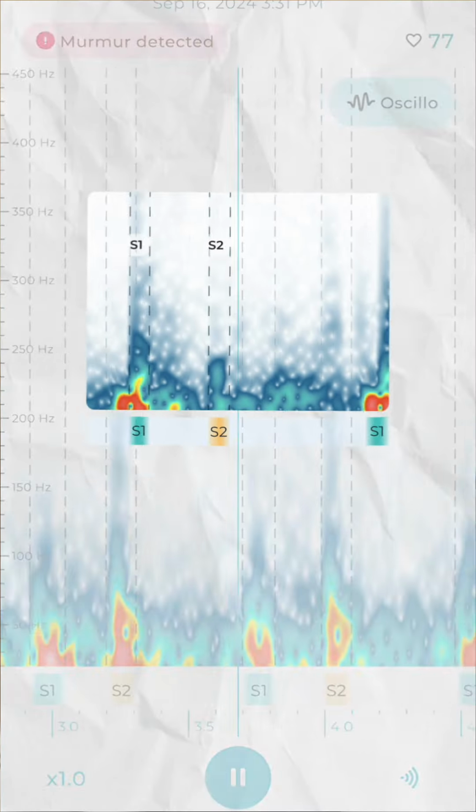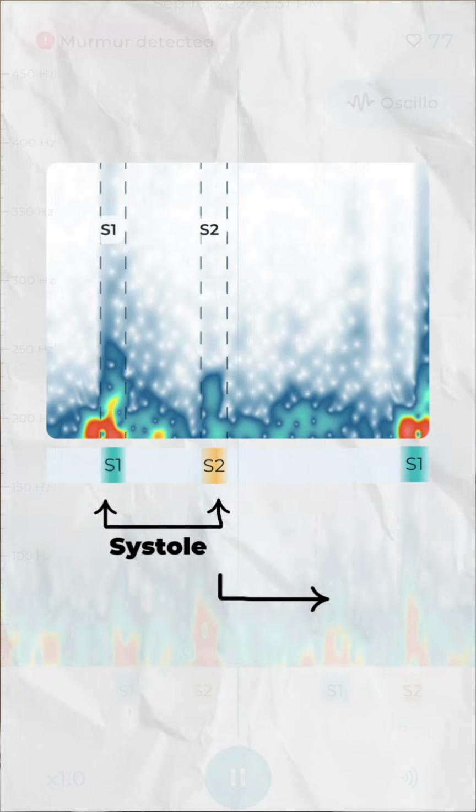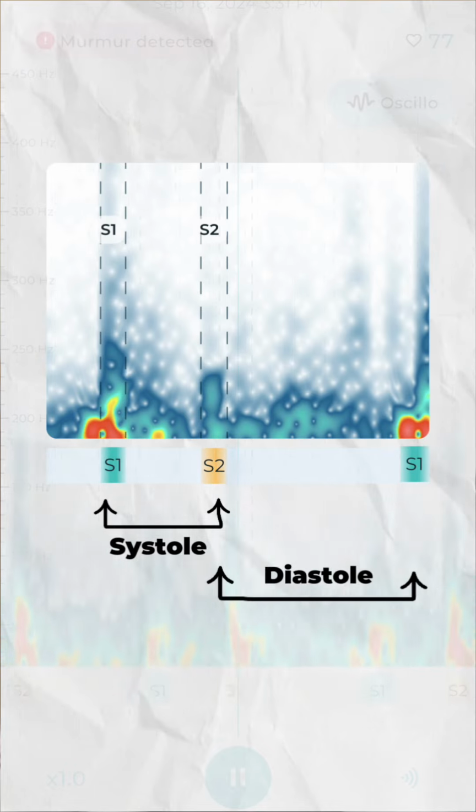the sound is. Stethophone automatically detects the first S1 and second S2 heart sounds. Quick reminder, the space between S1 and S2 is systole. The space between S2 and the next S1 is diastole. Stethophone also detects heart murmurs on the recording.